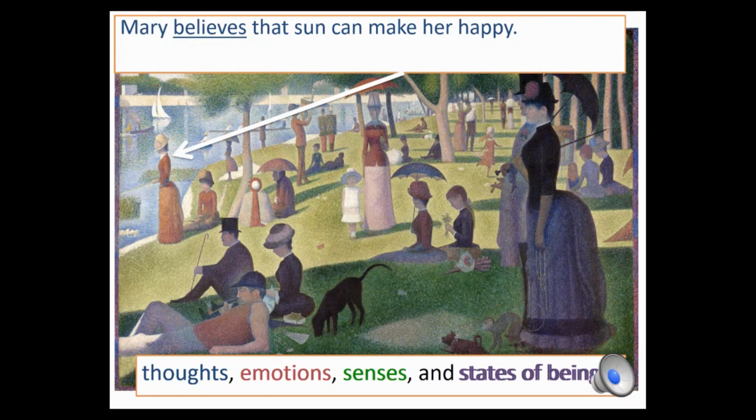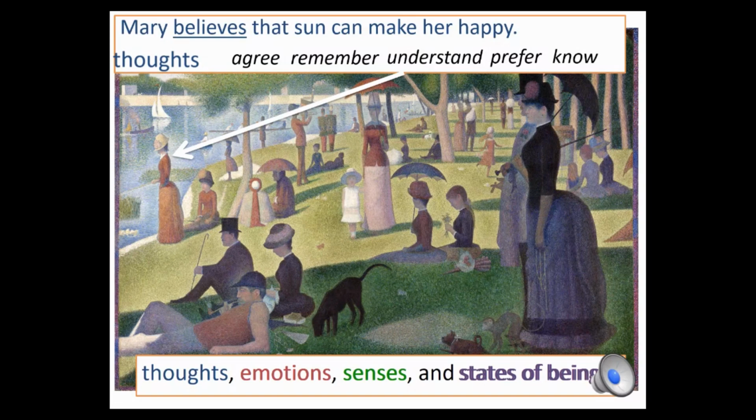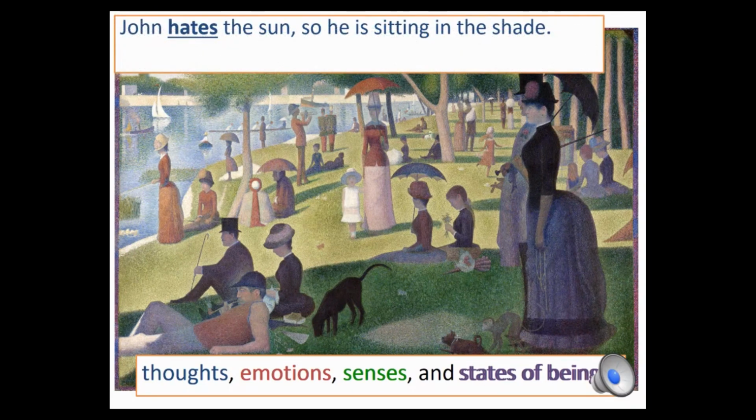Mary believes that the sun can make her happy. Believe is related to thoughts. Other examples are agree, remember, understand, prefer, and know. John hates the sun, so he is sitting in the shade. Hate is related to emotions. Other examples of stative verbs that are related to emotions are love, like, and dislike.